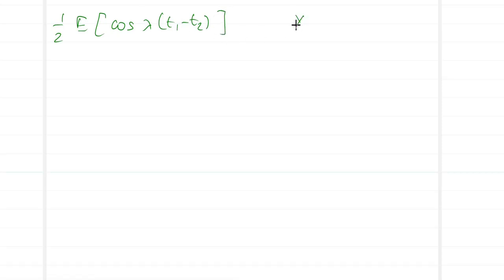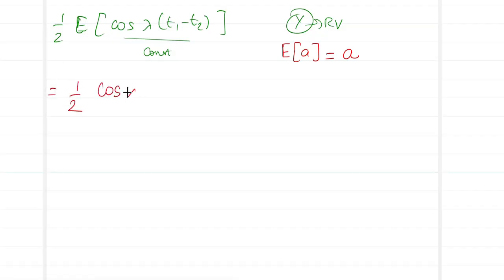What is our random variable? Y is my random variable. Do you observe any random variable inside this expectation? No, we don't have the presence of y inside it, which means the entire term present over here is going to be a constant. And now, what do we know about expected value of a constant A? This returns back the constant A. Hence, what we have over here is half into cos lambda T1 minus T2. This directly comes outside the expectation, not affected by any of the process.